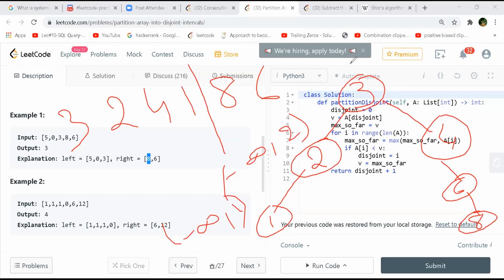Now you come to 4. To the left, you pass minus infinity to 4. So left is cool, but to the right, you have to pass 4 to infinity. So again, this 1 would break it for us. Now, when you come to 1, to the left, you pass minus infinity to 1, and to the right, you pass 1 to infinity. So this holds, right? So at 1, you can break. Everything to the right of 1 can go to the right side, and everything to the left of 1, including 1, can go to the left side.